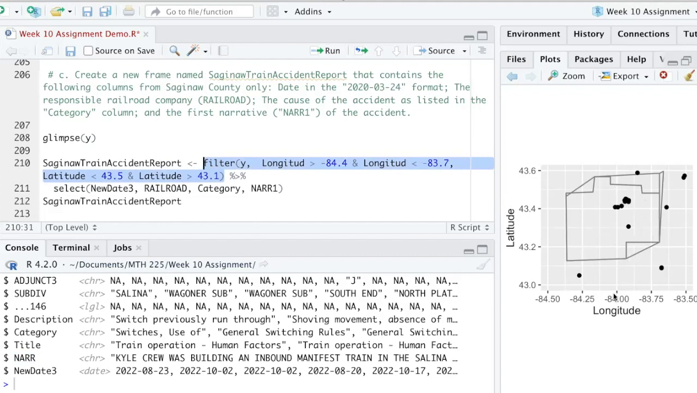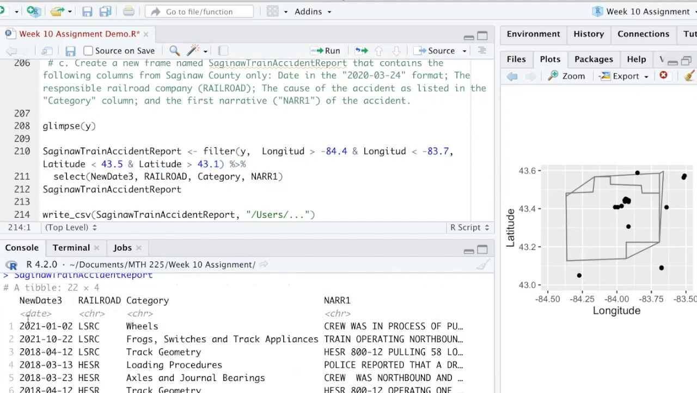So we want to go somewhere between, say, here, which is -84 and some change, and over here, this is maybe 83.8 or something in here. And then on the latitude markings, we want to go from about right here up to about right here. And these numbers do it. Then we're going to select the fields: the date, the railroad company, the cause, and then the narrative. You can see we have all the relevant information, the date in the format we want it. Notice that there are just 2 railroad companies operating in Saginaw, LSRC and HESR.